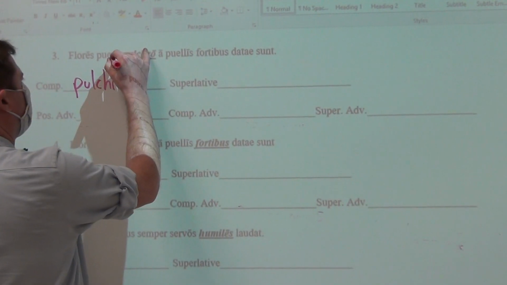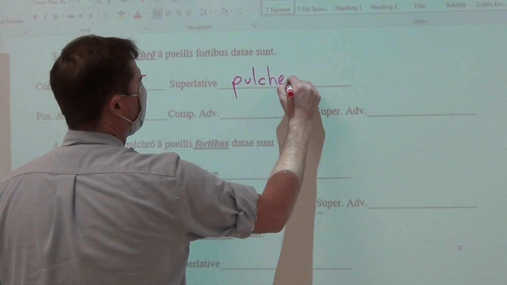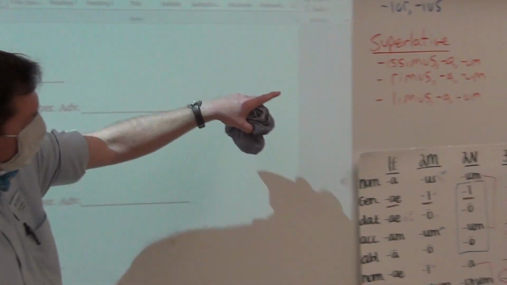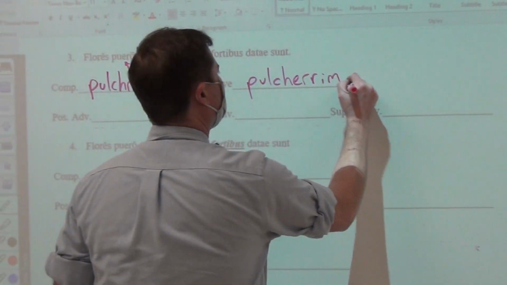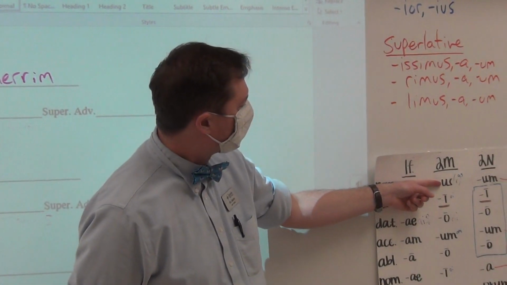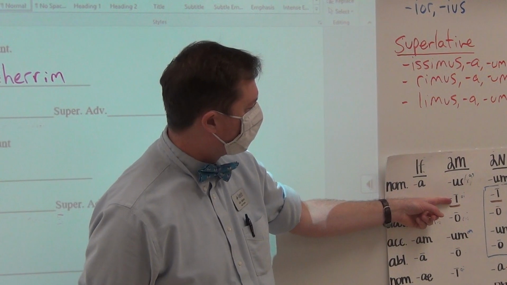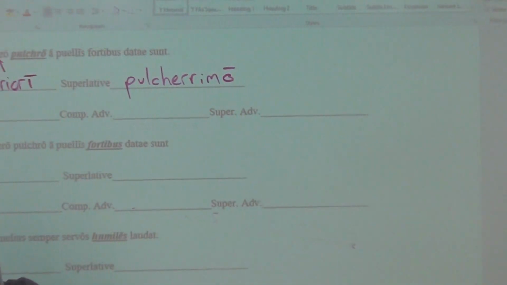And thus indeed that is the form that we have to modify puero. And then superlative, remember it ends with R, so not issimus as the suffix, but rimus. And thus rim. And if we want, of course, a dative singular masculine, pulcherrimus, pulcherrimi, pulcherrimo. All superlatives are first and second.